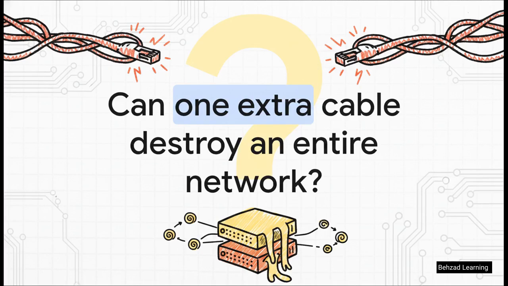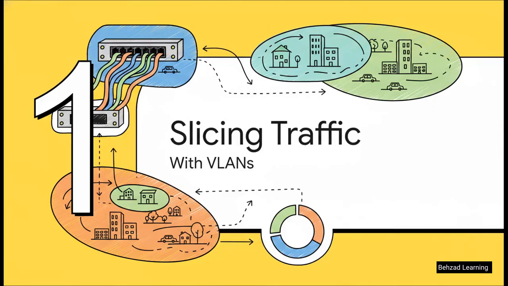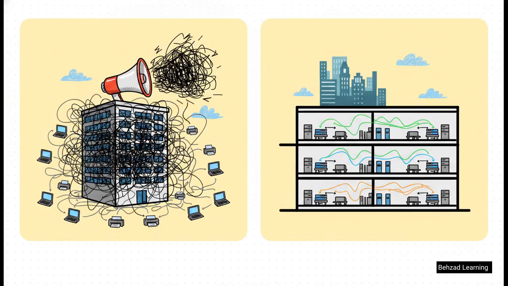To understand exactly how a single cable can cause that kind of disaster, and more importantly, how we stop it, we really need to start at the foundation of how network traffic is organized. All right, Section 1, Slicing Traffic with VLANs. Before we can understand how networks break, we kind of need to look at how we organize a chaotic digital city into neat, manageable neighborhoods.